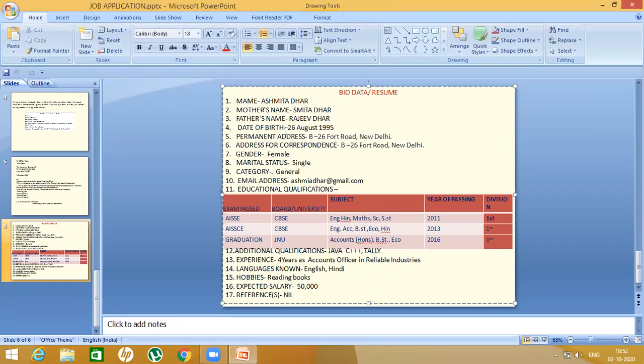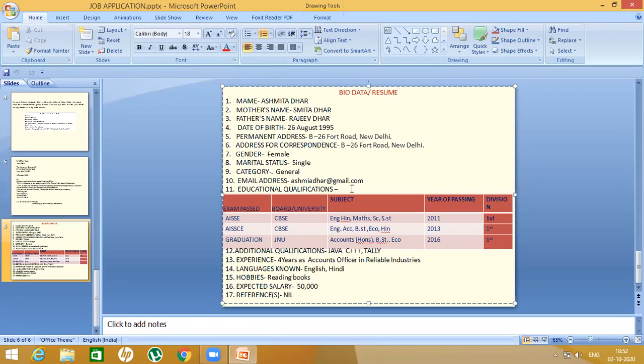This is very important. Now permanent address as given in the question, as you have written in the self-address in the application. Address for correspondence, you may change it, you can write the same. Gender, female. Marital status, single. Category, general. Email address you have given, instead of email address you can also give the phone number.